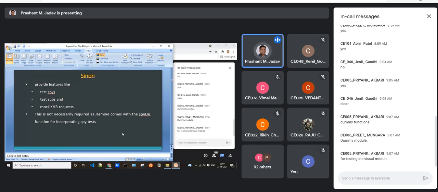Our objective is to test the actual code or actual implementation. So the reason these stubs are used is, let's say a very trivial example. Suppose in my program there are 10 functions, and out of them 8 have been developed.